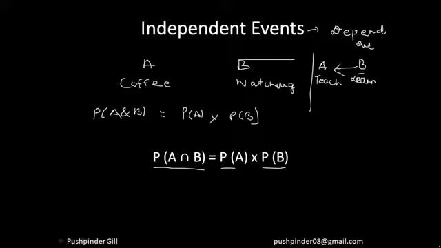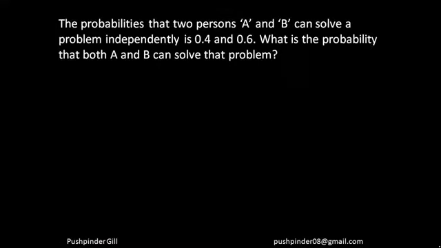So I hope everyone understood what are independent events and what are mutually exclusive events. Now let's move further and do a question over here. The probability that two persons A and B can solve a problem independently is 0.4 and 0.6. So what is the probability that both A and B can solve the problem?